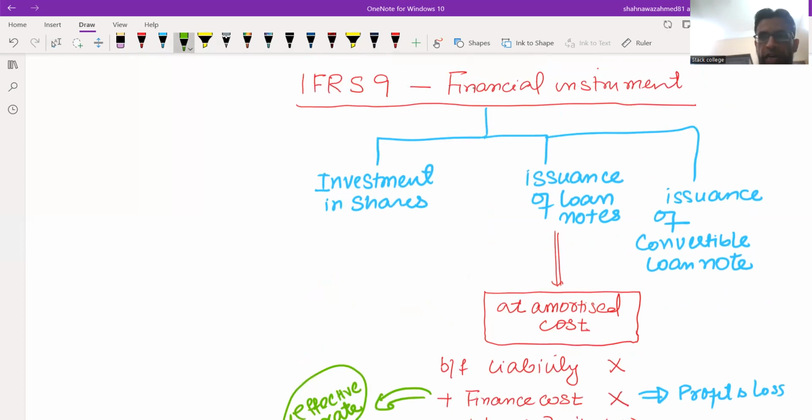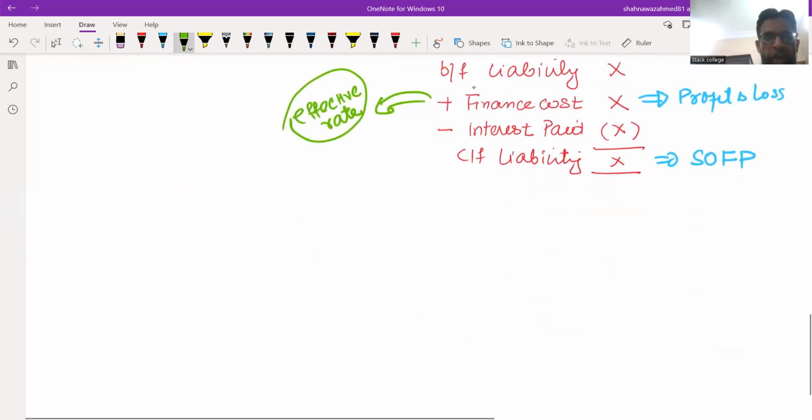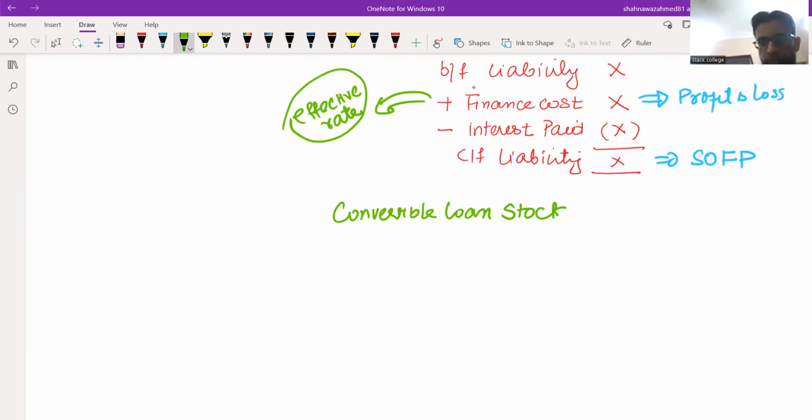Now, as far as the convertible debt is concerned, what is the accounting treatment overall? If a company issues a convertible loan stock, then we need to use split accounting. We have to split this into two components.